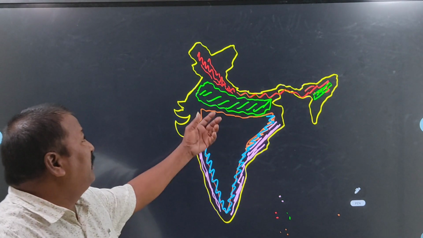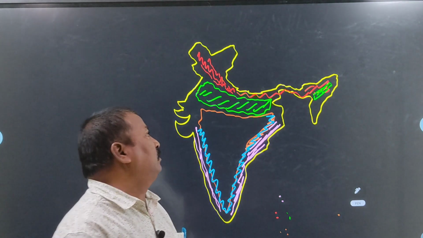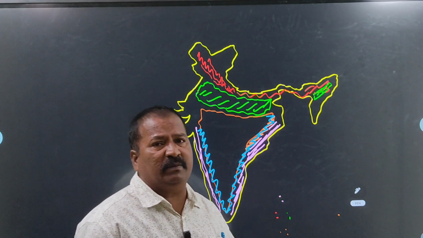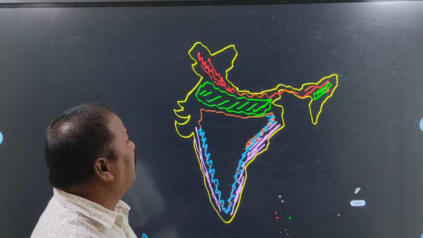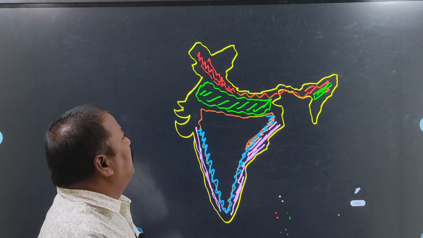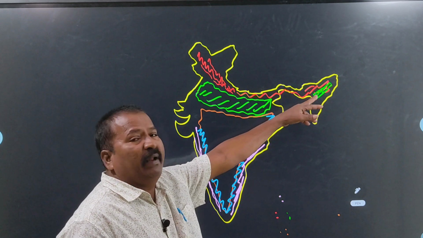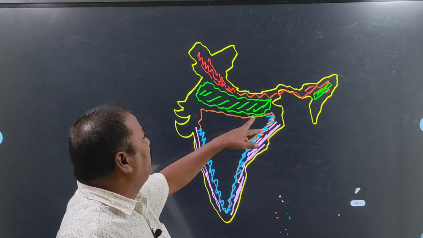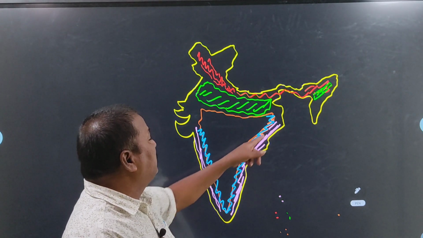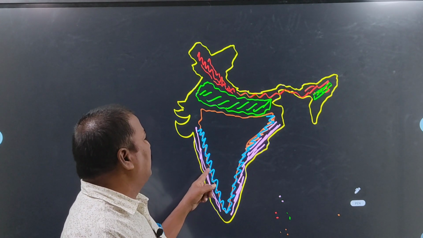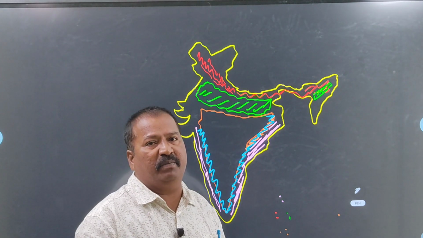So, this is the information about Indian physical features. The total Indian geographical area is divided into 7 major parts, 7 physical features. What are they? First one is the northern side, the Himalaya mountain ranges. Second, Indo-Gangetic plain and Brahmaputra plain. Third, Indian Peninsular Plateau. Next, on the eastern side, Eastern Ghats. Western side, Western Ghats. East Coast Plain and West Coast Plain. These are the 7 main important parts.